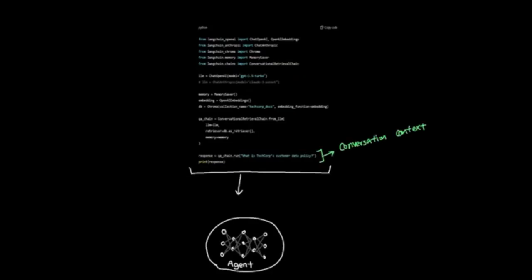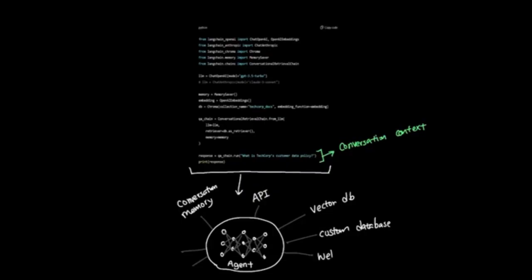So as we're talking about TechCorp, depending on what question is asked, the agent will now use the given tools like vector databases, as well as the context it built from conversation memory. And the system prompt written in the API layer autonomously handles your request. And you can extend the agent's abilities beyond this example by using other pre-built tools that LangChain offers, like custom database access, web search, local file system access, and more.